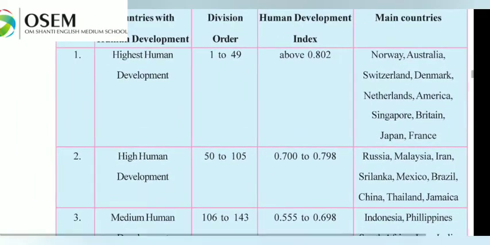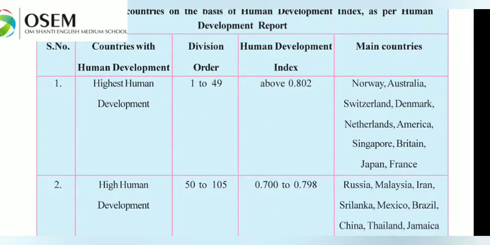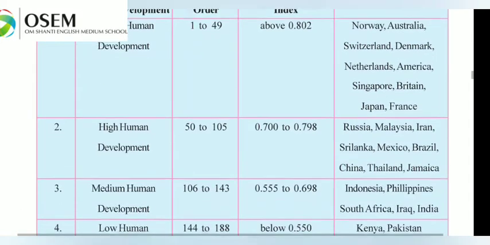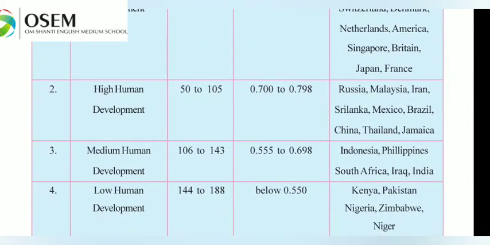Then the division order: 1 to 49, that means a total of 188 countries, then 50 to 105, then 106 to 143, and then 144 to